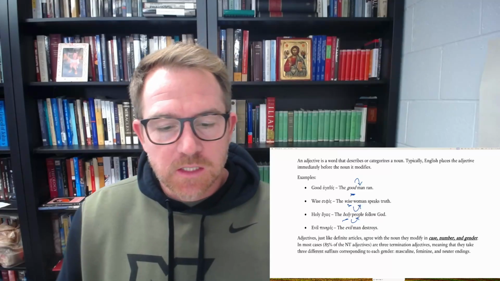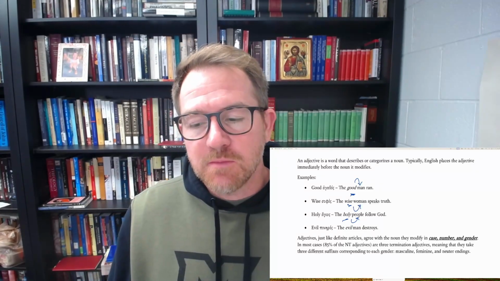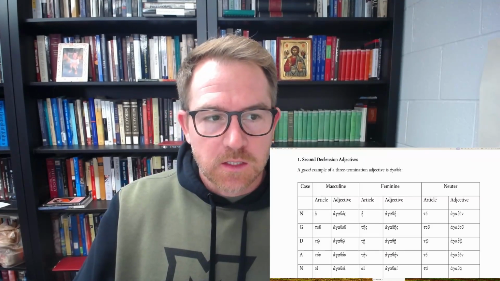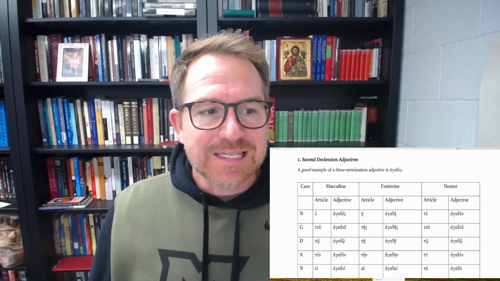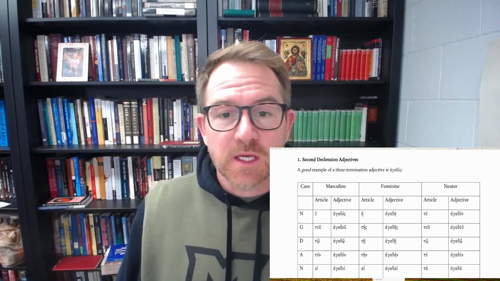So adjectives and definite articles are worth knowing for their case, number, and gender. In most cases, there are three-termination adjectives, meaning that they take different suffixes corresponding to each gender: masculine, feminine, and neuter endings. Let's look at a couple of examples to begin with. A good example of a three-termination adjective is agathos, the word translated good.